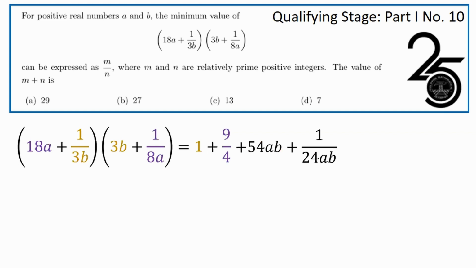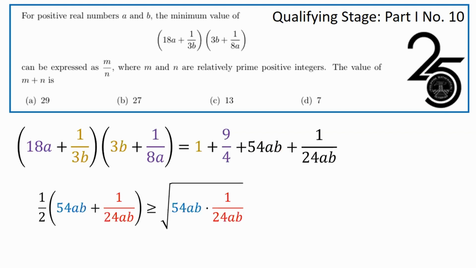So let's use the AM-GM inequality. The arithmetic mean is greater than or equal to the geometric mean of the two numbers, 54ab and 1 over 24ab. The two terms are color-coded for easy tracking. Now that square root on the right side, when simplified, is a clean number, 3 halves.